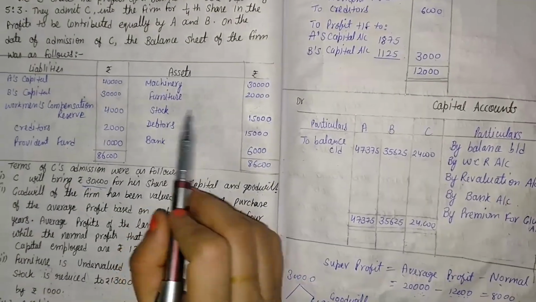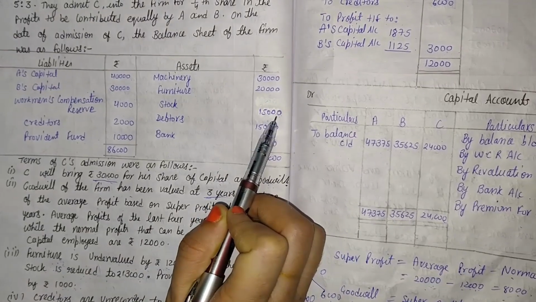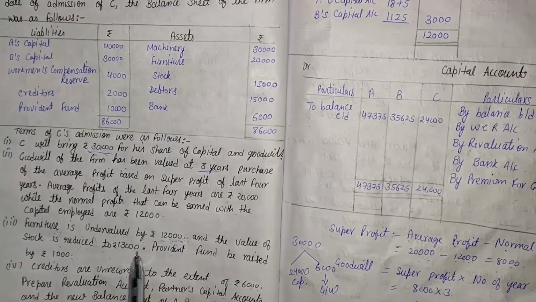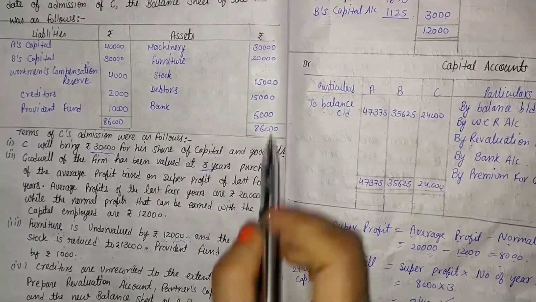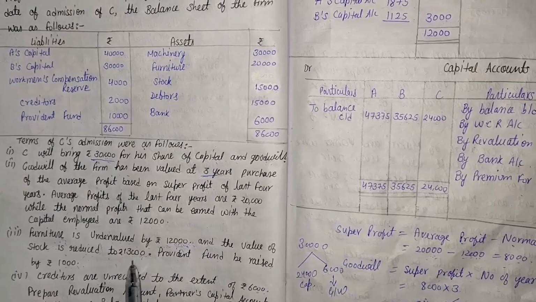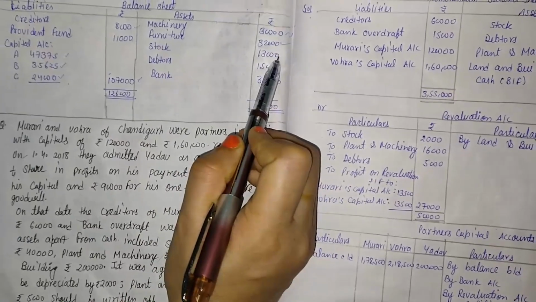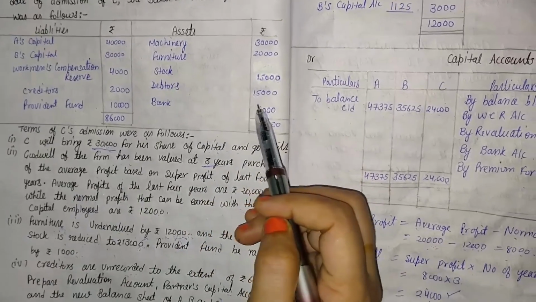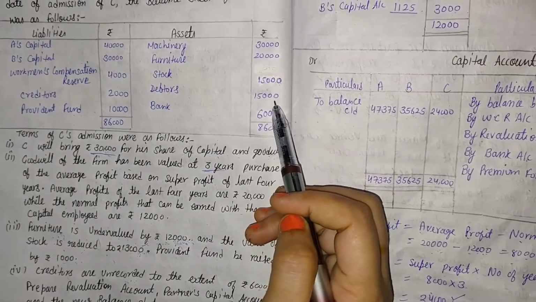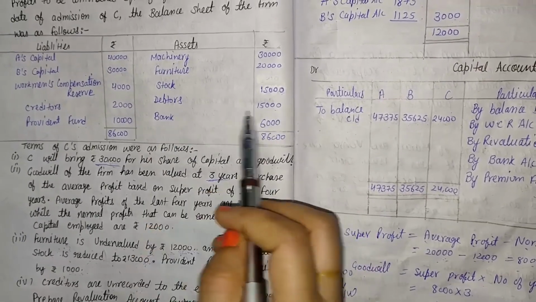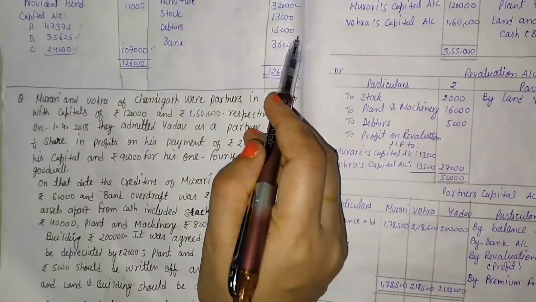Now the next value is stock by rupees 15,000. One piece of information is given related to stock, that is stock reduced to rupees 13,000. It means before this the stock value is 15,000, and now the value of stock is rupees 13,000. So we can mention the new value, that is 13,000. The next thing that is given in the question is debtors, and the debtor value is 15,000. No other information is given related to debtors in the additional points, so we can consider the same value, that is 15,000.